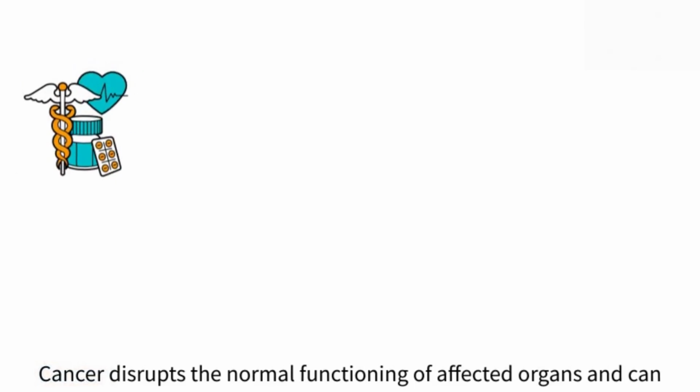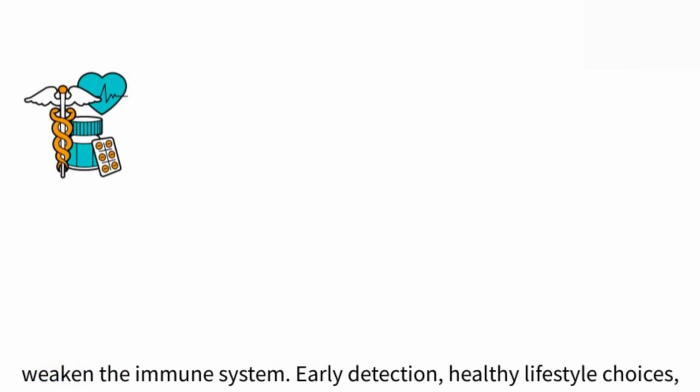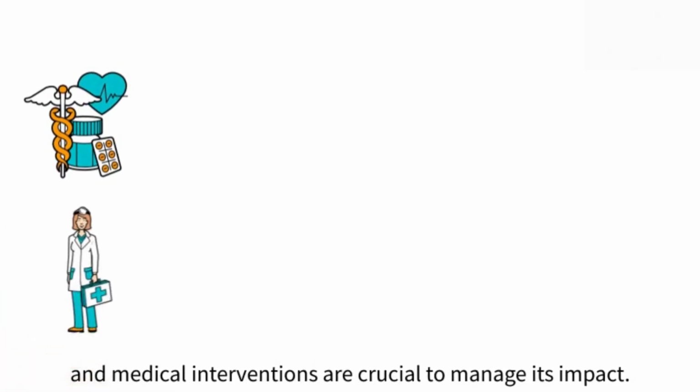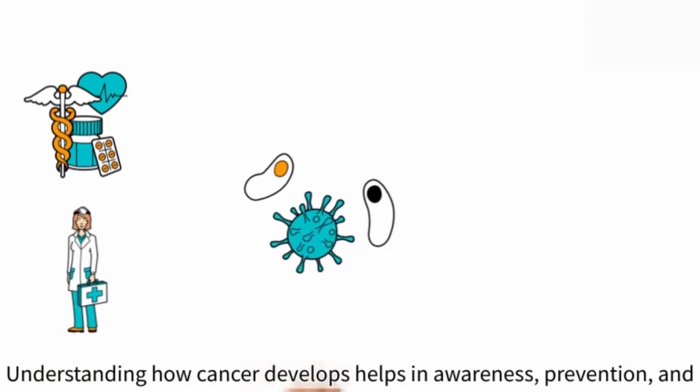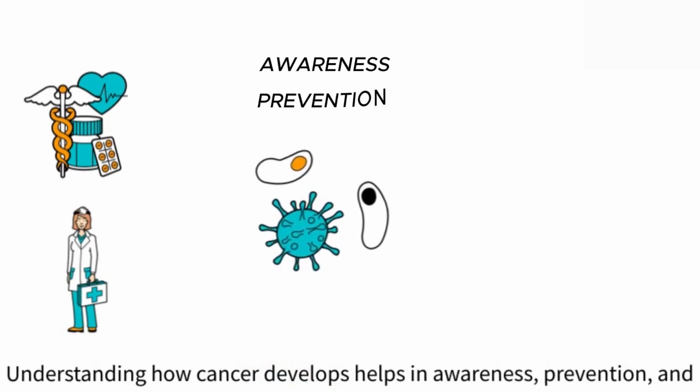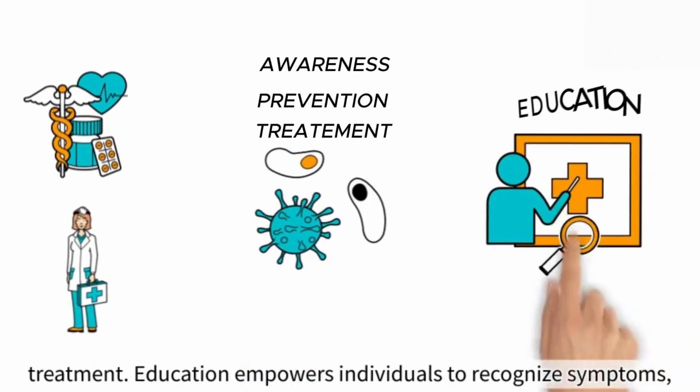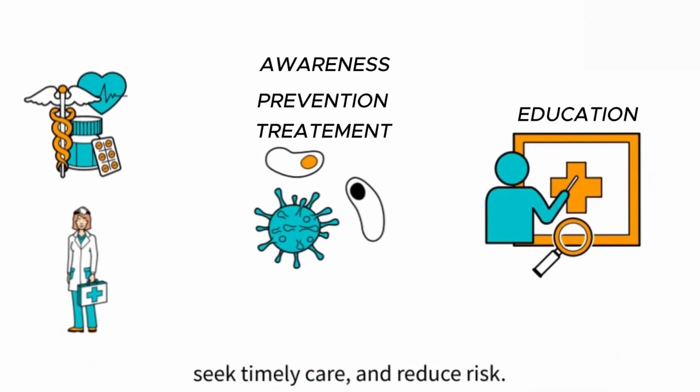Cancer disrupts the normal functioning of affected organs and can weaken the immune system. Early detection, healthy lifestyle choices, and medical interventions are crucial to manage its impact. Understanding how cancer develops helps in awareness, prevention, and treatment. Education empowers individuals to recognize symptoms, seek timely care, and reduce risk.